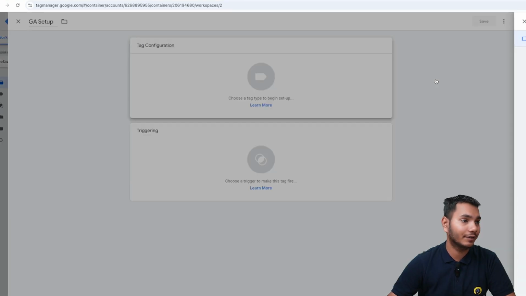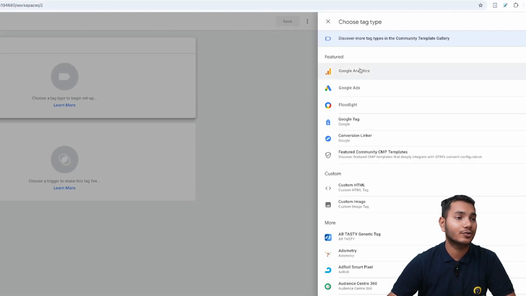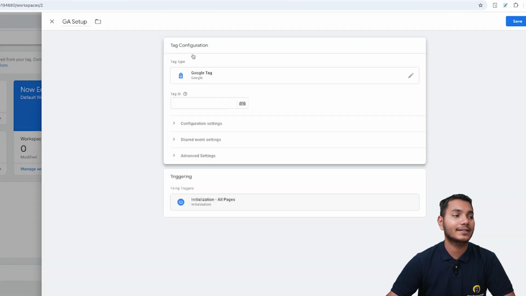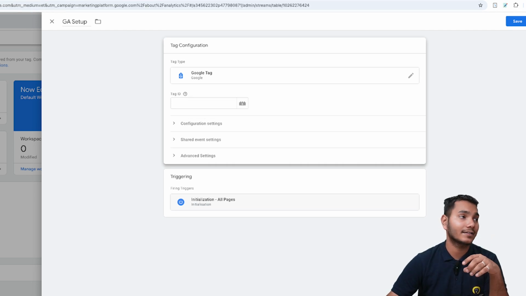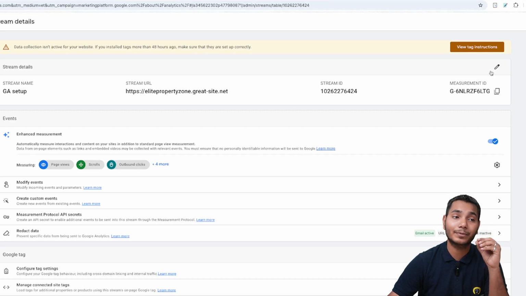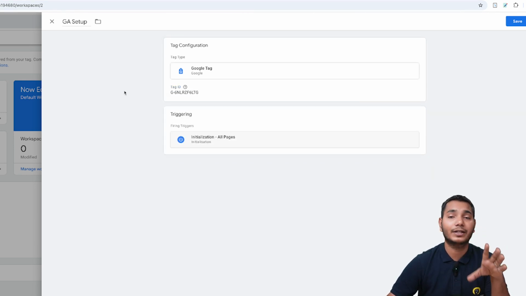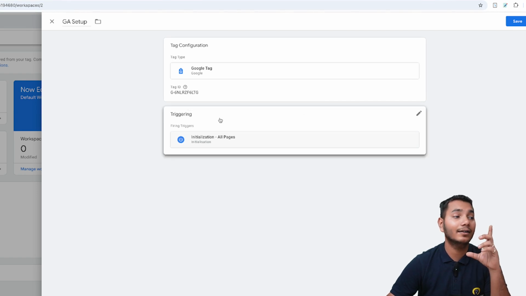Then I'll click on tag configuration, and then I'll choose Google Analytics and then Google Tag, right? Now it is asking me for the tag ID that we have created on our Google Analytics. The tag ID that it is asking for is none other than the measurement ID that we have created on our Google Analytics account. So we'll simply copy this measurement ID and paste it into the tag ID for Google Tag Manager.